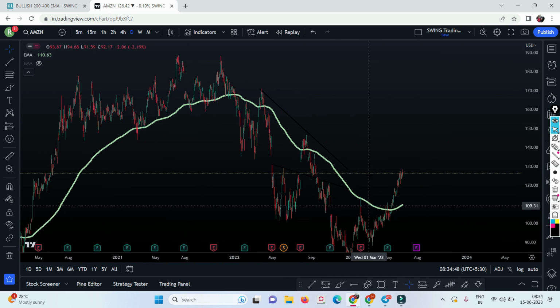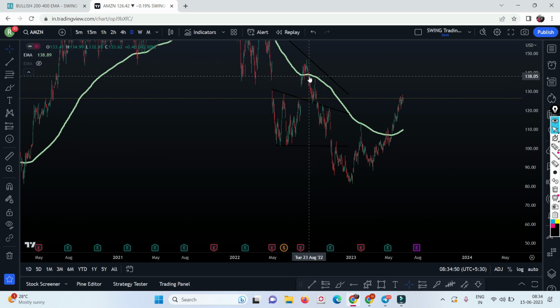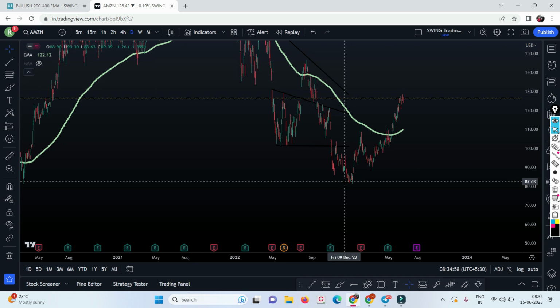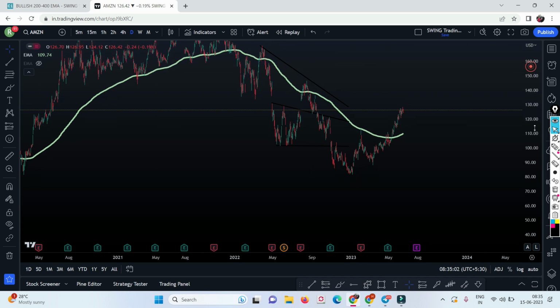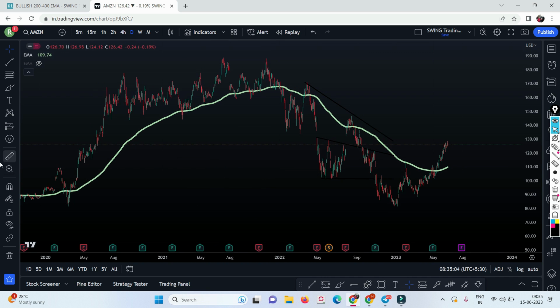So what I meant to say is, see, now this has broken the 200 moving average. So what did I say? The moment it broke, it is below the 200 moving average, this is considered to be a downtrend stock unless and until it is trading above the 200 moving average. So what is the 200 moving average? Don't go into technical. Simple, the price of the last 200 days. That's it. Now this has finally breached the 200 moving average.